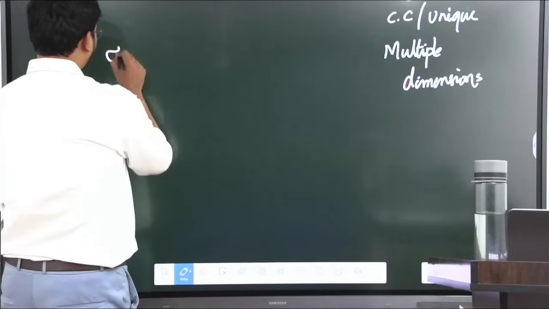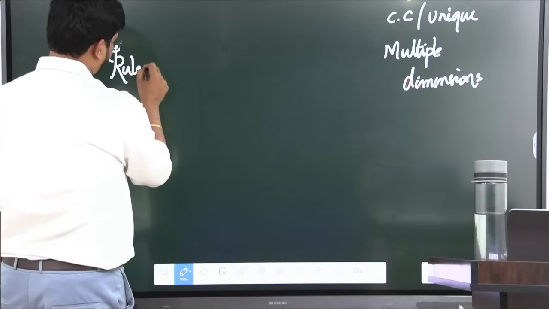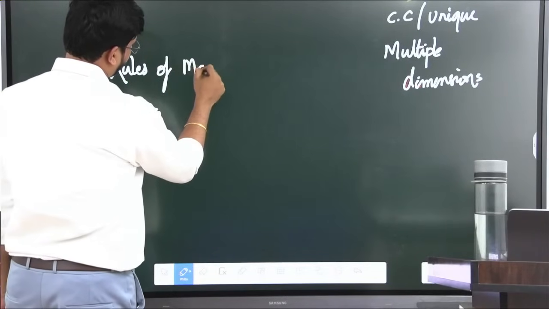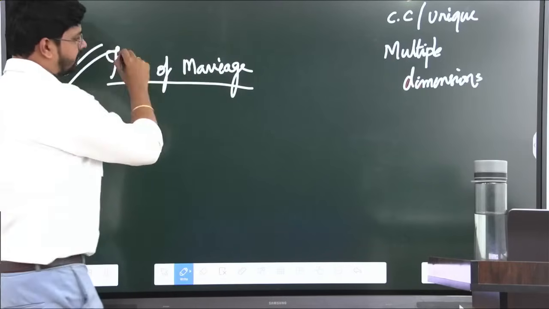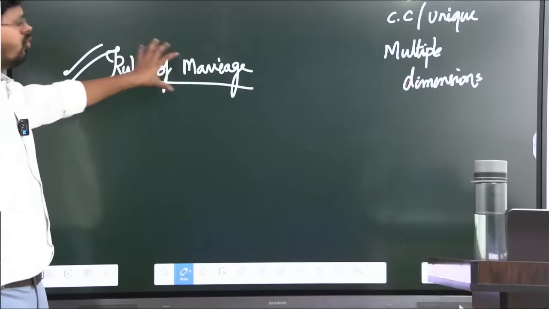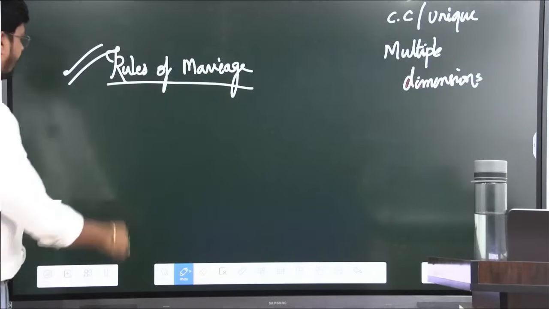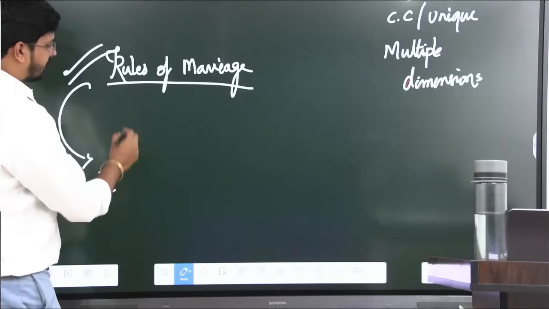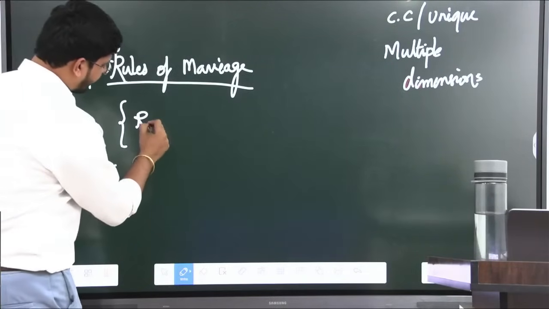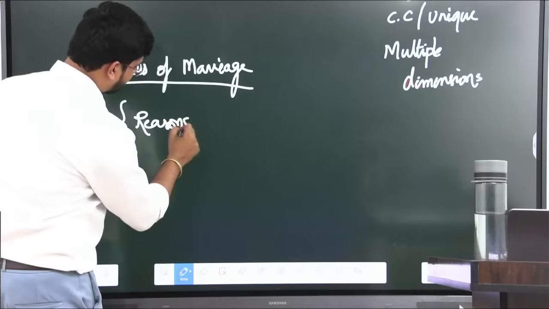Suppose the rules of marriage. If I have to give you one example, rules of marriage, what generally people do is they write only the different types of rules. They don't write the reasons why we have rules of marriage.